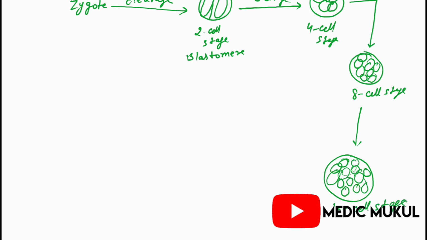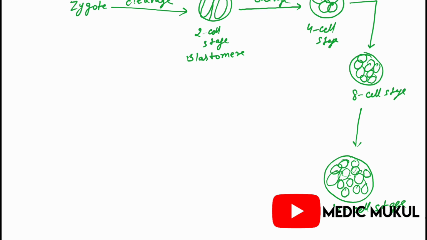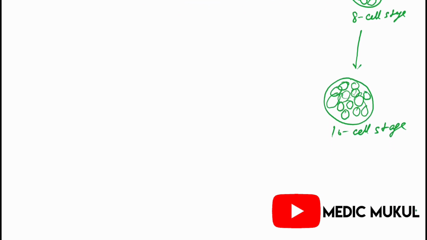Now the morula is held in place by the zona pellucida. The morula gradually develops into the advanced morula, the 32 cell stage morula.